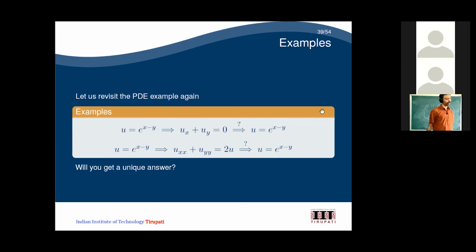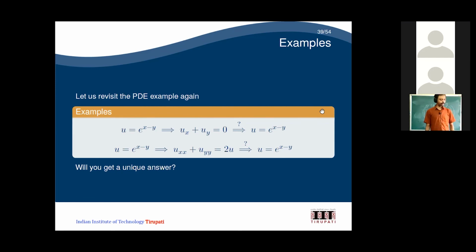So now I am going to ask the same for the PDE also. u equal to e power x minus y implies ux plus uy equal to 0. Does it imply that once again u equal to e power x minus y? Means ux plus uy equal to 0 is given. Does it mean that u equal to e power x minus y? So that is one important question.